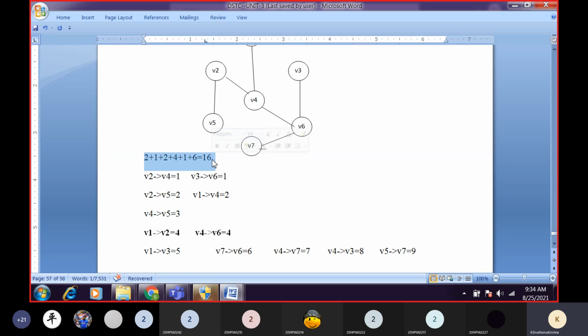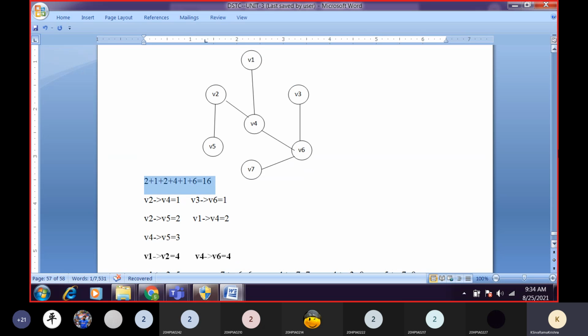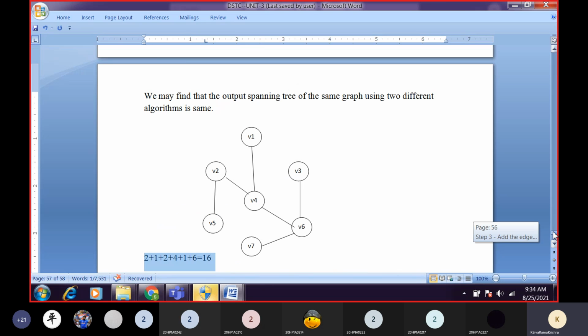Chipana, are we adding ascending order or descending order? Ascending order, sir. Ascending order. Okay, we are arranging them in an ascending order. So in this way we have to prepare a minimum spanning tree from a given graph. So we'll take another example to make you better understand.